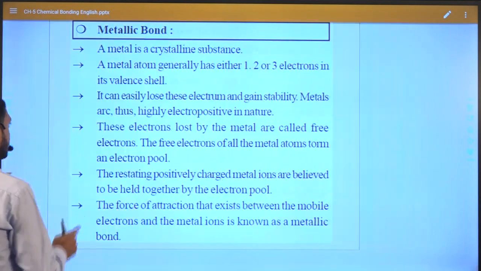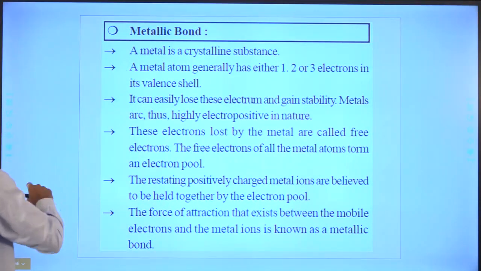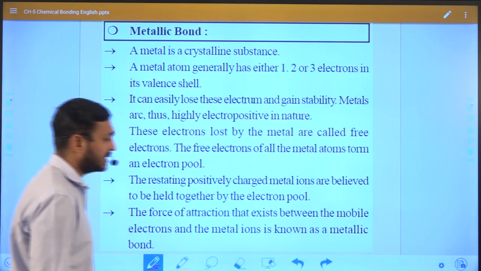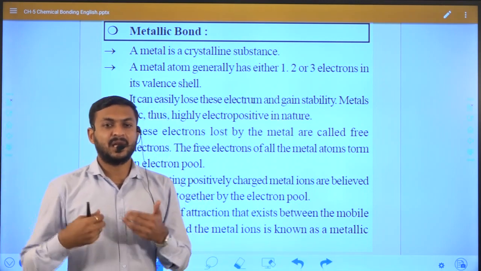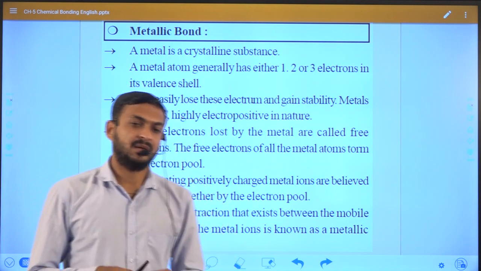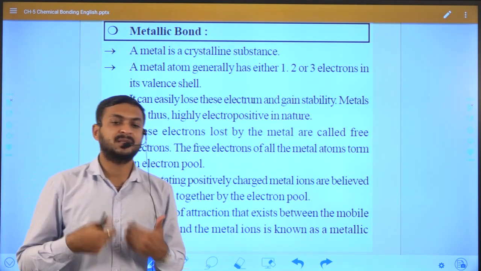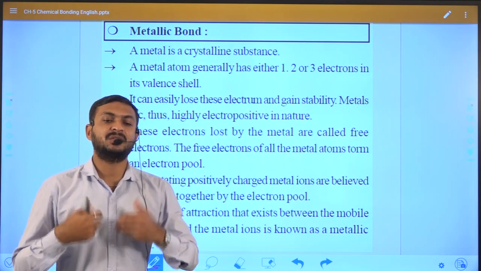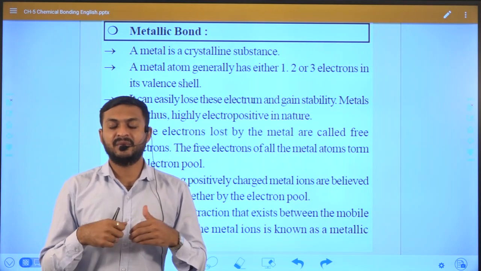Okay. So you can see in this slide, first of all we should understand what is metallic bond. As we know, a bond is formed between two atoms, so based on that we can differentiate.